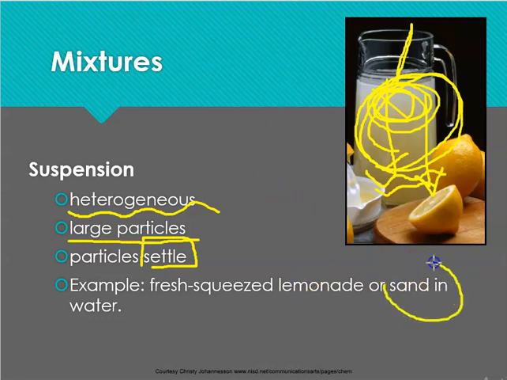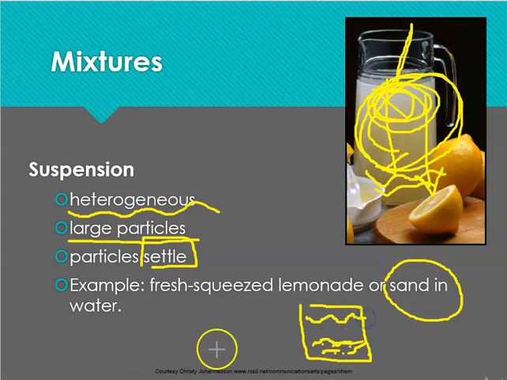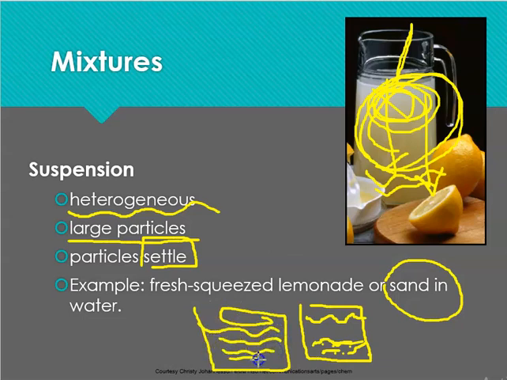Another example is sand and water. Sometimes if we take, for example, the water at the beginning, at the shore, we have a very mixed water, right? And if we let it sit, we will see that the sand will be at the bottom of our glass, and maybe some other green material, algae or something, and then we would have very clear water here. But when we pick up our glass of seawater, everything is very, very mixed.